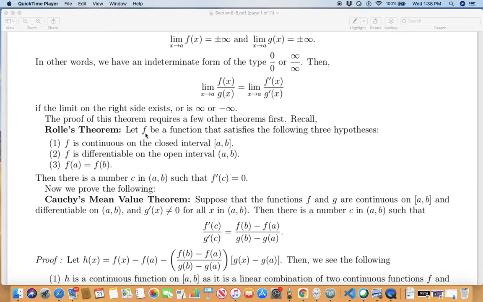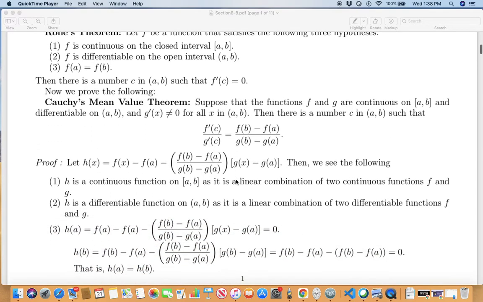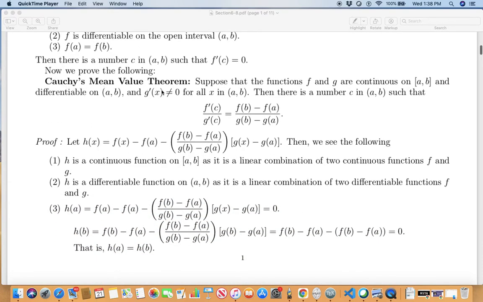So if you have a continuous function on a closed interval which is differentiable on its open interval and the values at the ends match, then there is a number between a and b, so notice open interval (a, b), such that the derivative at c is 0. So you will need this to prove Cauchy's mean value theorem.